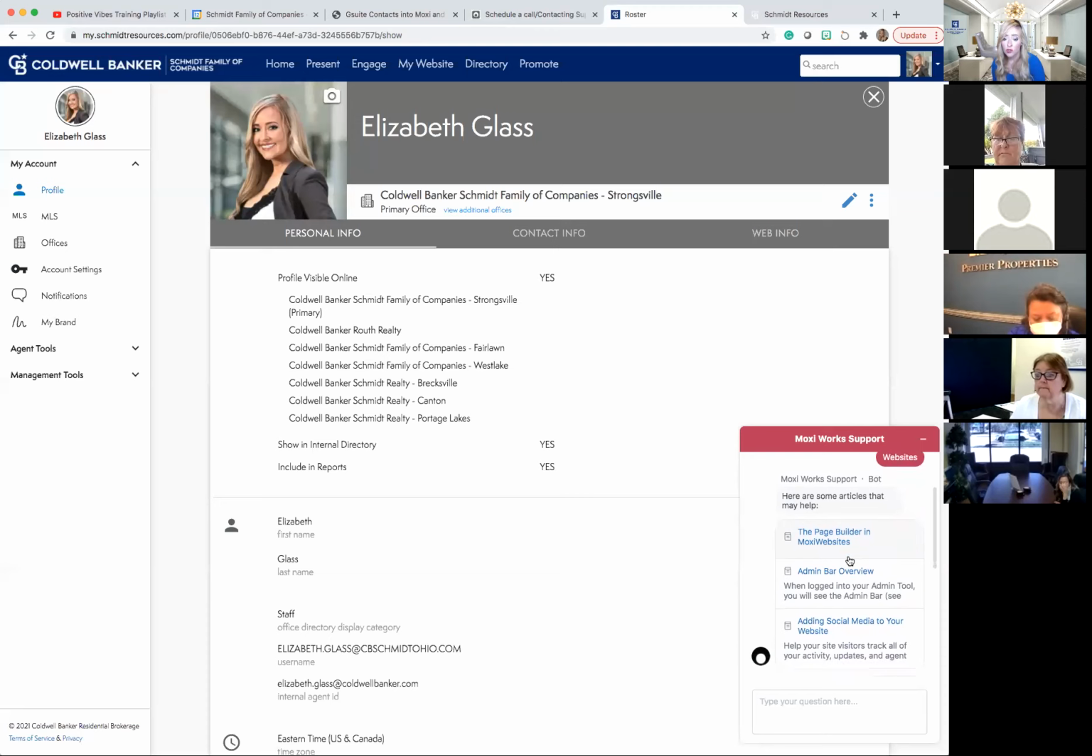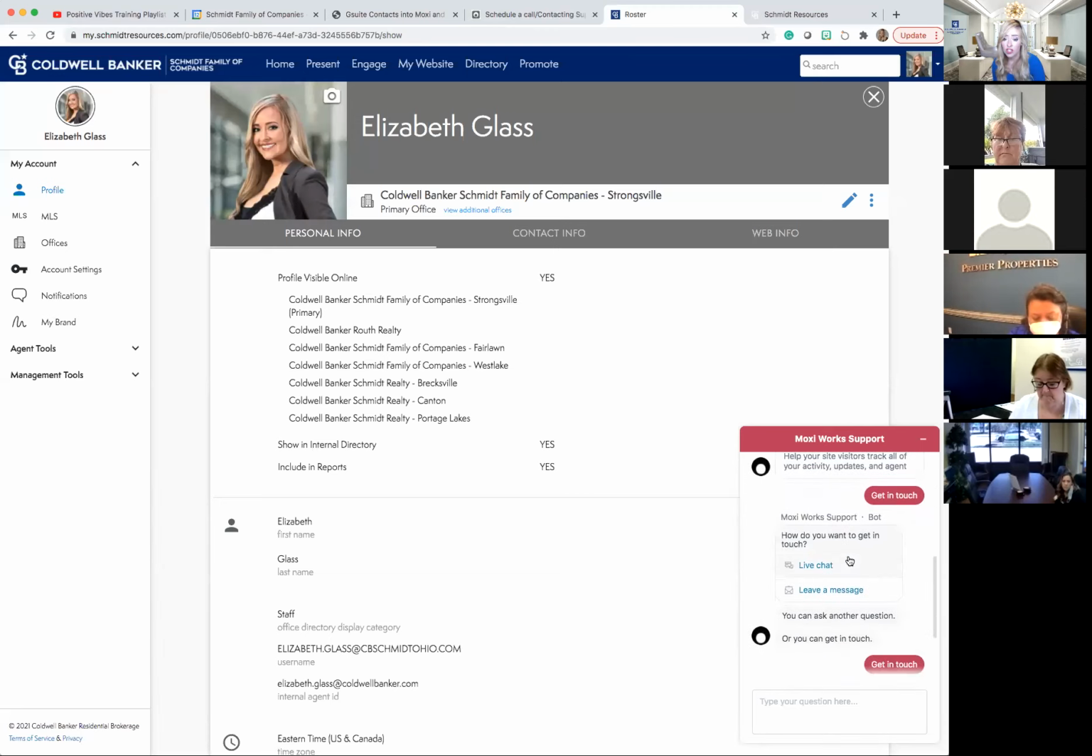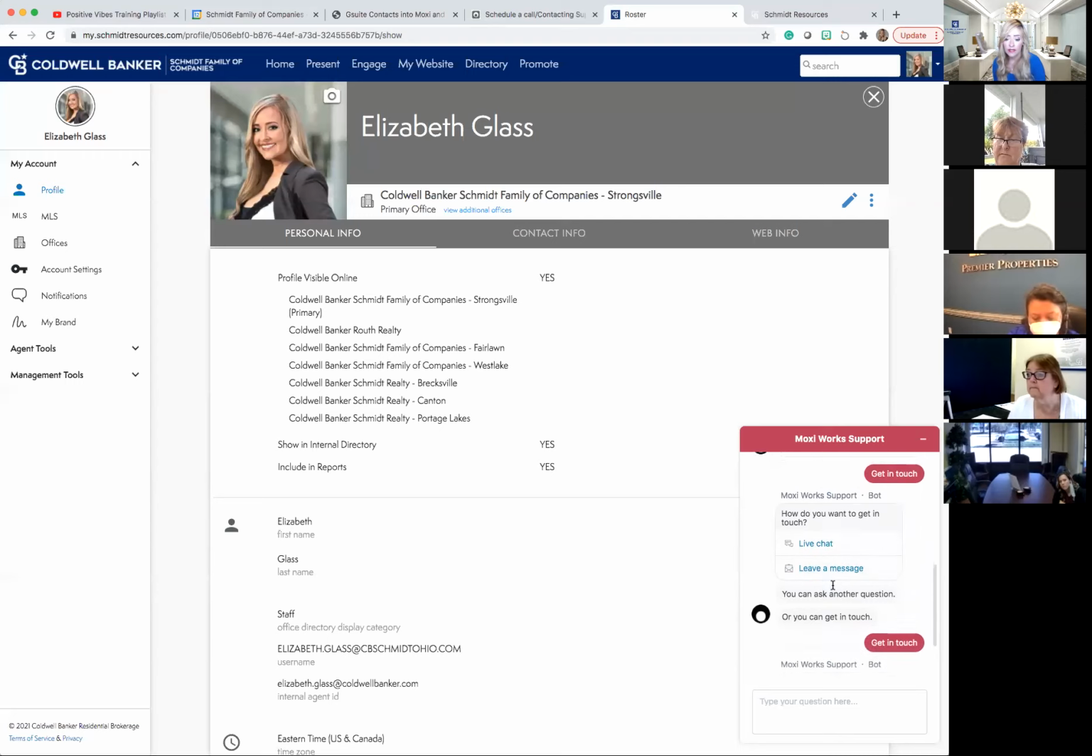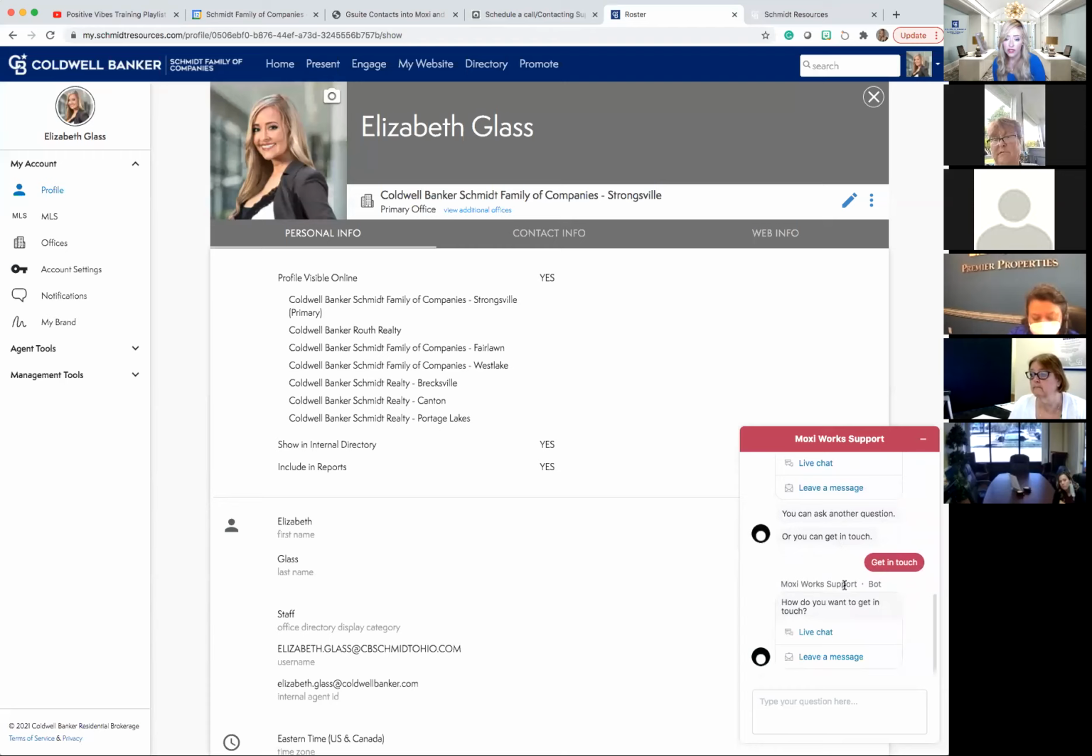But if you don't want to do just an article and you want to get in touch, that's when you click this get in touch button that will come up automatically. And it'll let you do a live chat or you can leave a message. And then when you click get in touch again, it will actually let you schedule that call as well. So you can schedule that call or do that live chat